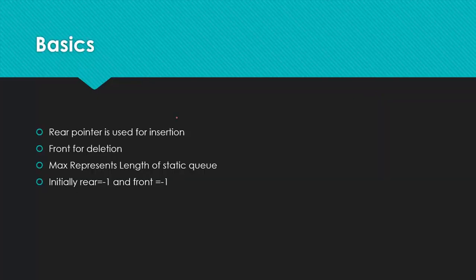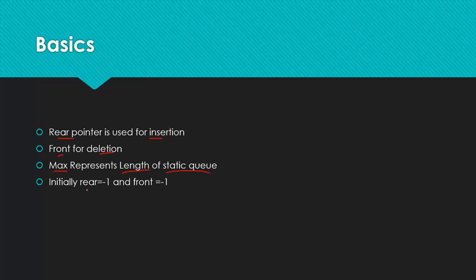What are the basic things that you need to understand while learning about queue? The rear pointer is used for insertion, as we discussed. The front pointer is used for deletion. Max is a variable that represents the length of the static queue. When you are using an array, the size will be fixed. The size of the array cannot be changed during the execution of the program. Similarly, the queue size is also fixed with a variable called max, which represents the maximum number of elements that you can store in the queue.